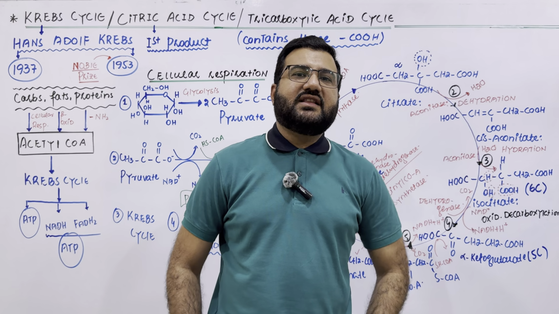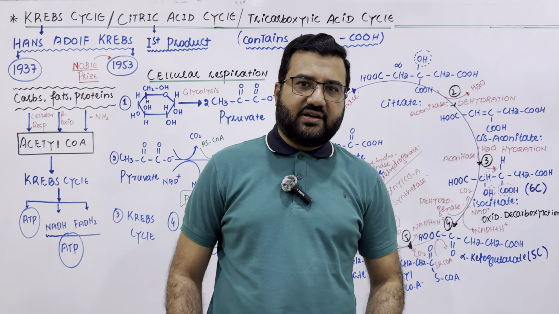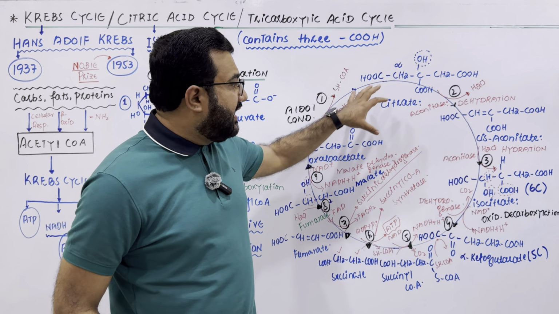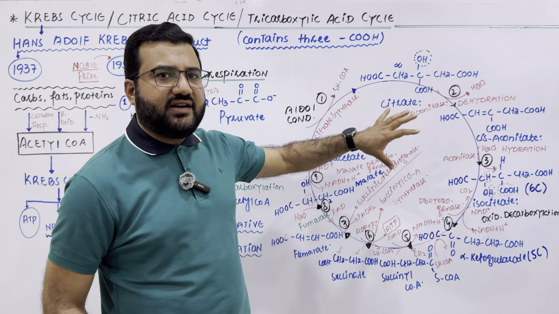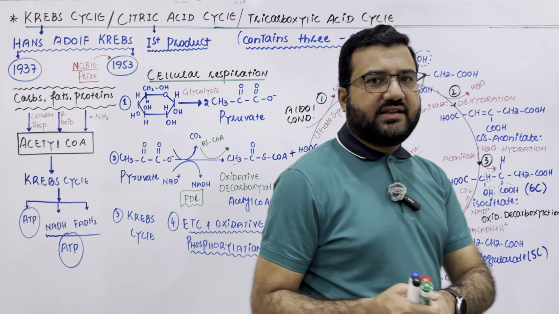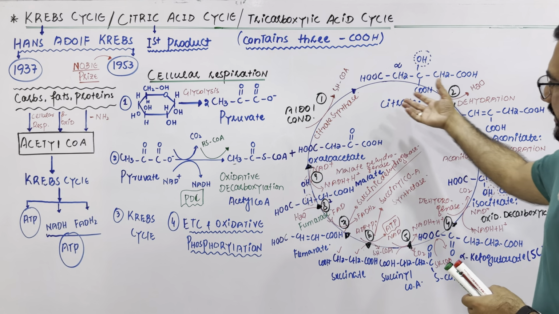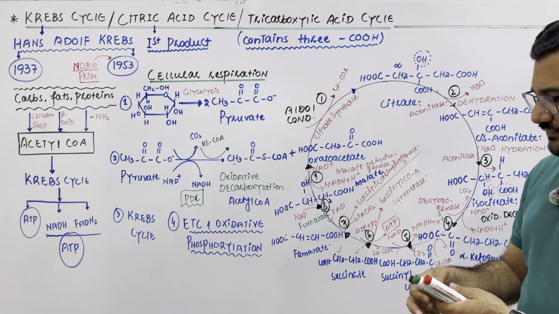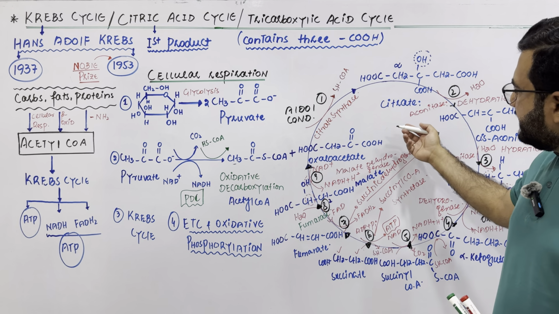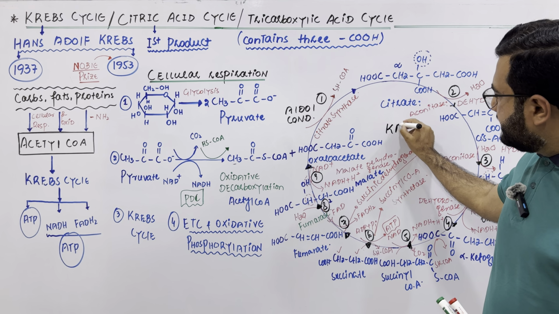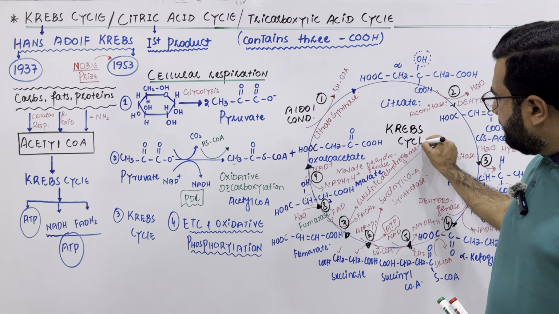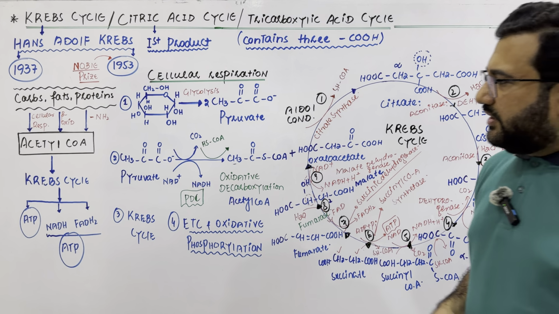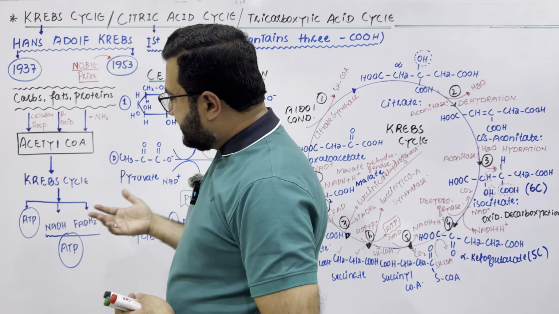Now, there is a very important point to remember: you will have to memorize the structures which are involved in this Krebs cycle, and it is not a very big task. These are very simple. If you draw them two or three times, then you will be able to draw all these structures which are involved in this Krebs cycle. Now let us see how many ATPs can be produced.